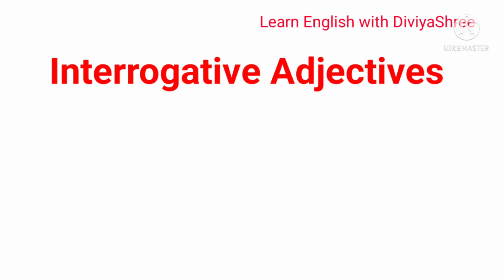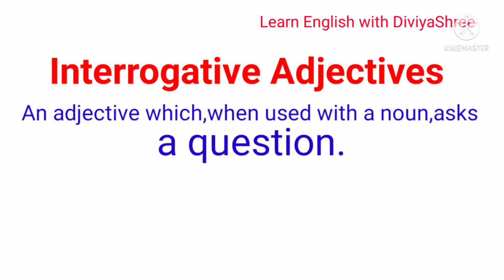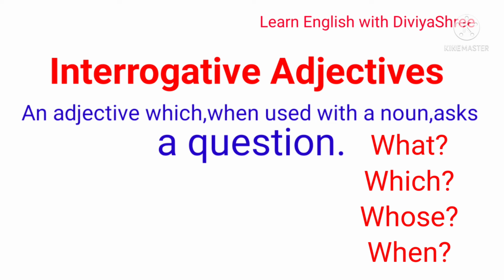It is the interrogative adjective. So what is an interrogative adjective? Its picture is very clear to you: what is the meaning of interrogative? When you are asking questions. So an interrogative adjective is an adjective which, when used with a noun or a pronoun, asks a question.